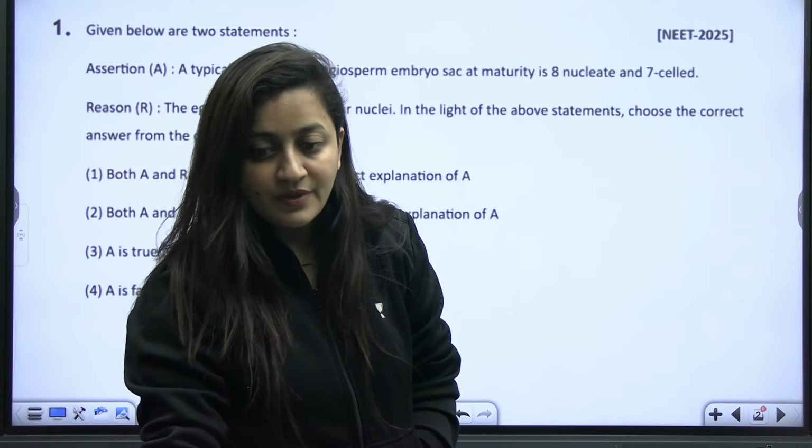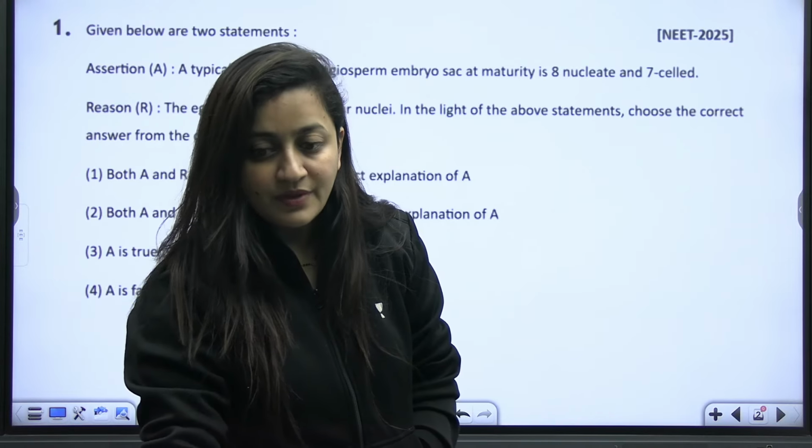Next, given below are the two statements. Again, assertion is both wind and water pollinated flowers are not very colorful and do not produce nectar. Reason is the flowers produce enormous amount of pollen grains in wind and water pollinated flowers. So what should be the correct answer here?